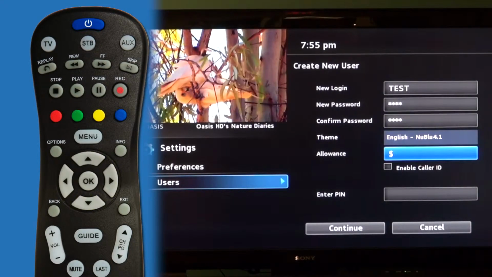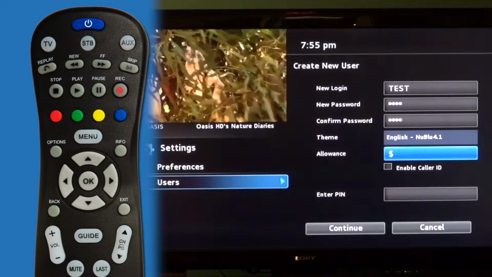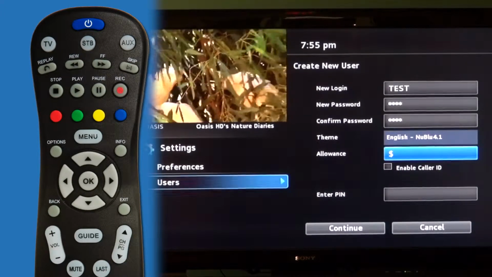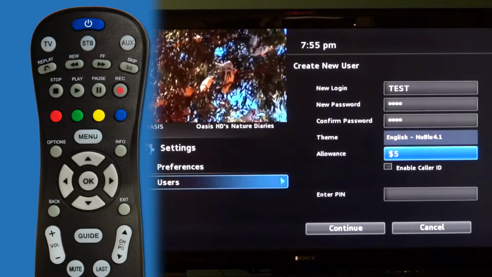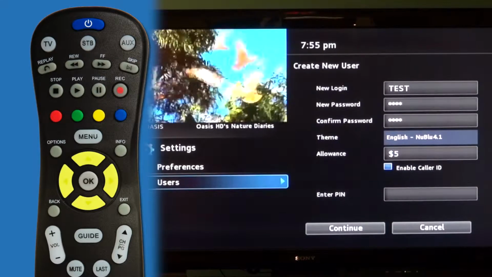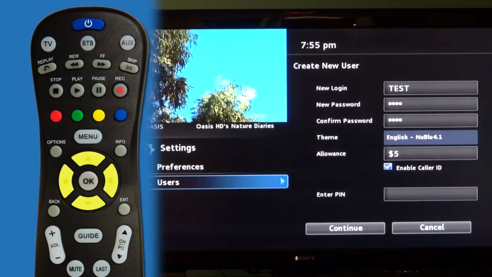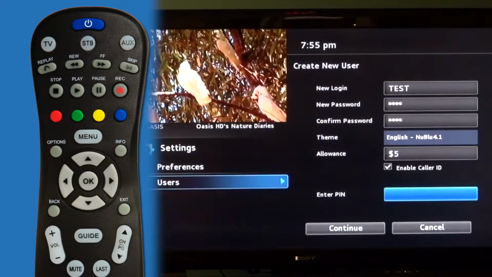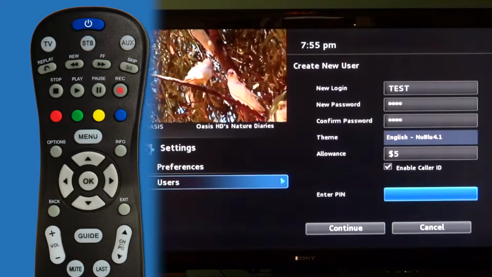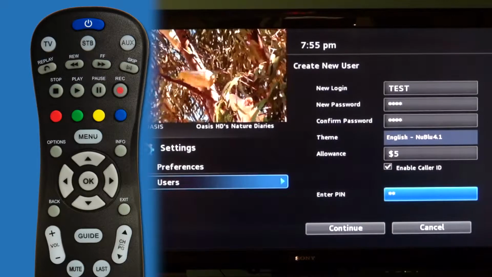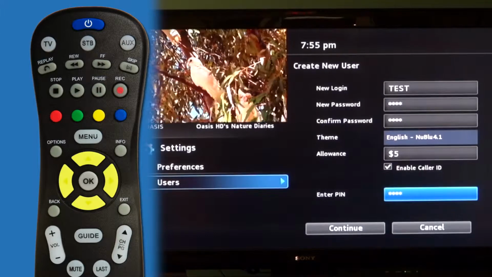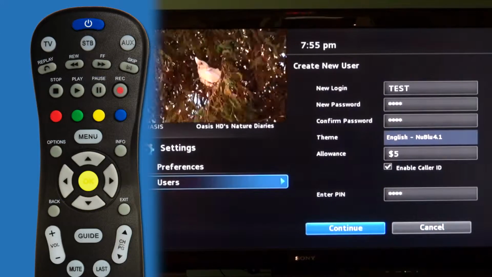Here's where you can set the allowance for video on-demand rentals. Enable the caller ID. And now enter the main user's PIN password and select Continue.